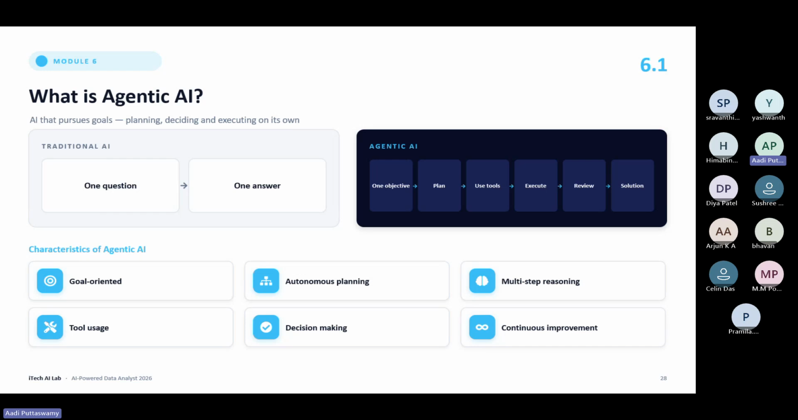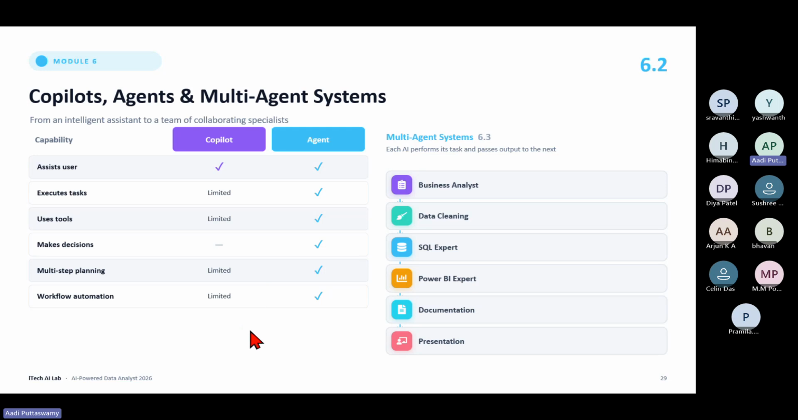That means I am the manager. I'll say, you do this task, you do this task, you do this task, and finally that has to be done. So who is monitoring all the tasks? The agentic AI is monitoring. So here: objective, plan, use tools, execute, review, and solution. Agentic AI is like a boss at the top level, and under that there will be many agents who work for us. So nowadays every company is getting into AI agents.